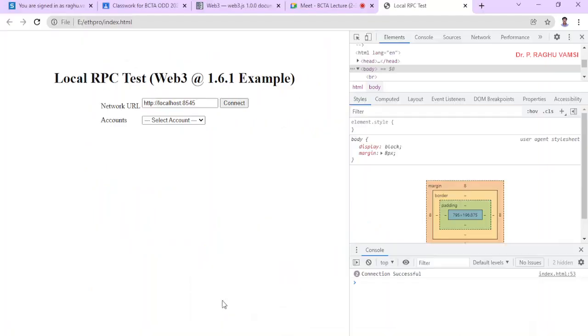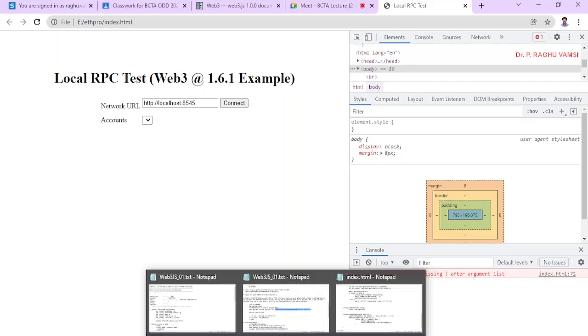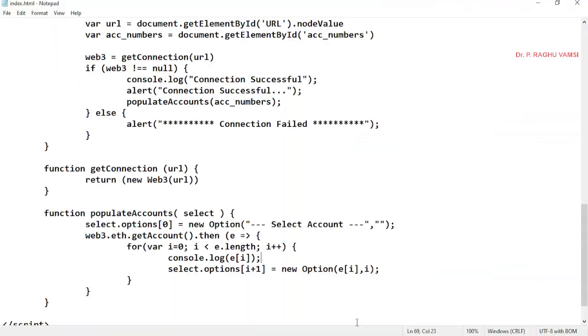Now let us move on to refresh. And here we got an error: uncaught syntax error, missing closing bracket after argument list in index.html line 72. So where is the bracket close missing? Here in line 72.